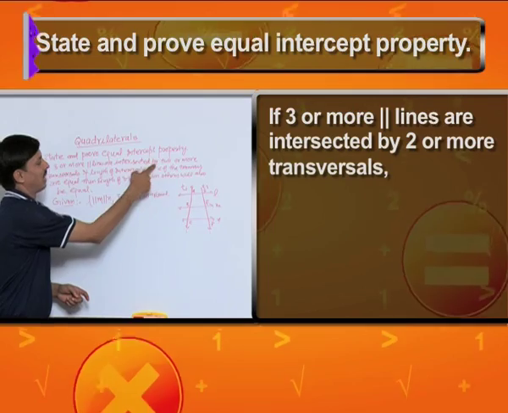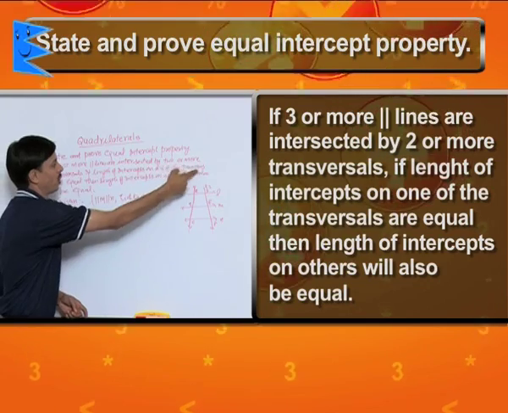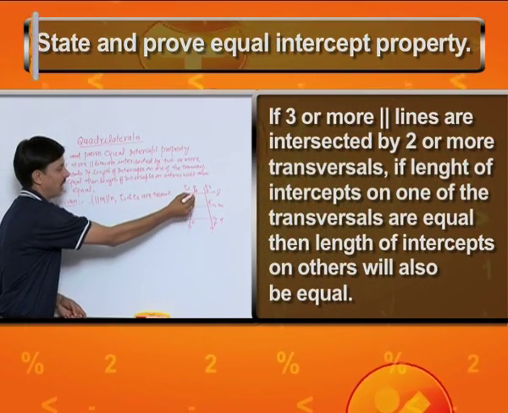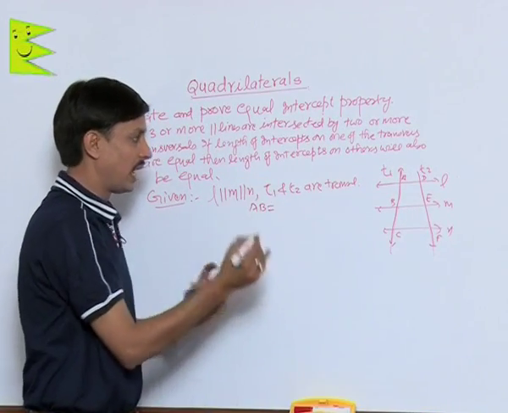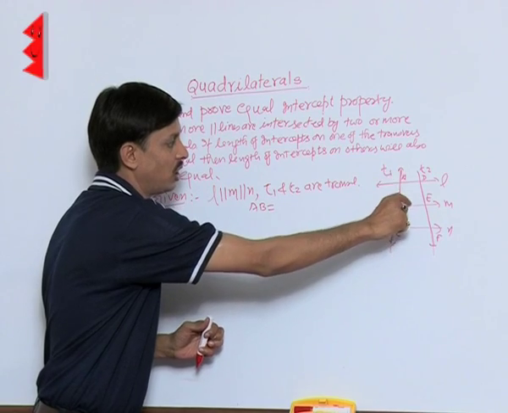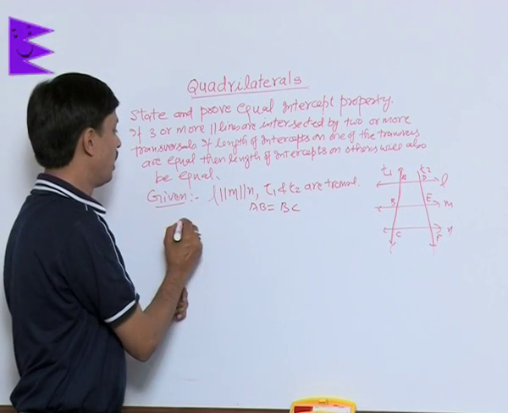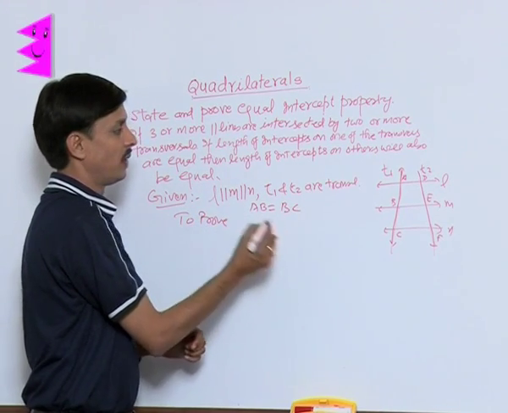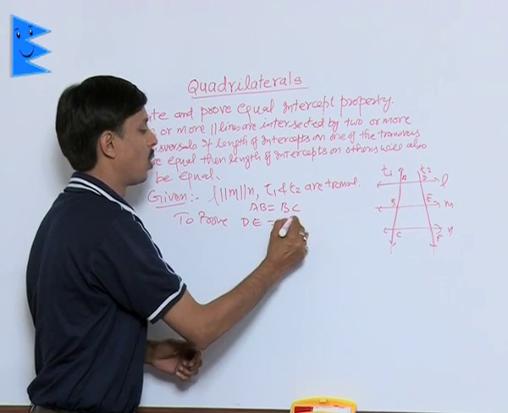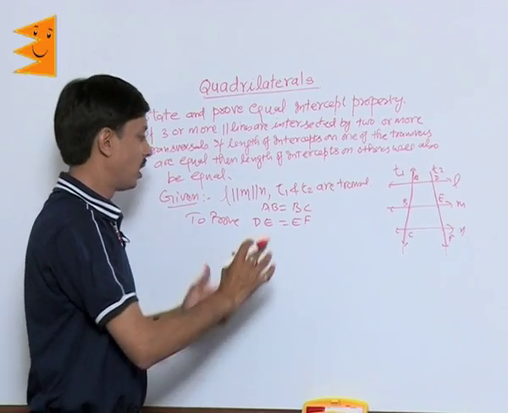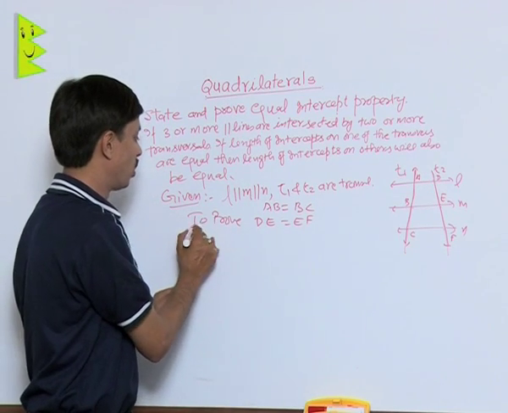If three or more parallel lines are intersected by two or more transversals, and the length of intercept on one of the transversals is the same, that is, if this length AB is equal to BC, this is given. Then we need to prove that DE is equal to EF. The length of intercept on the second transversal DE is equal to EF. This we want to prove.